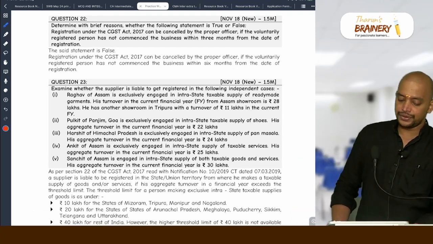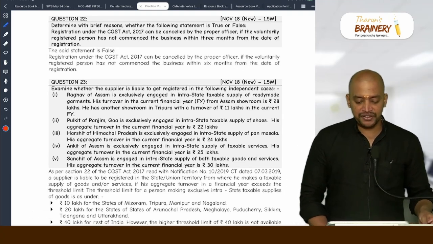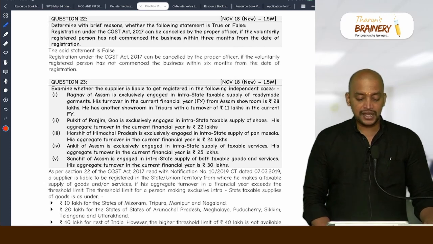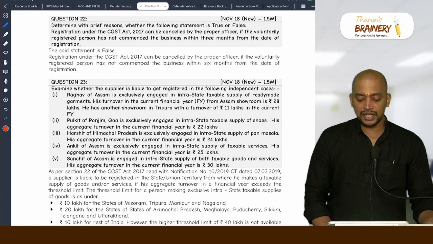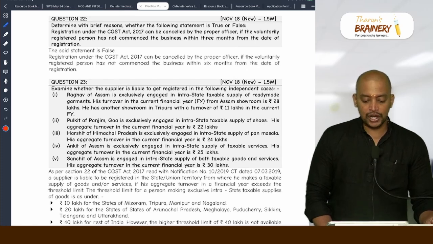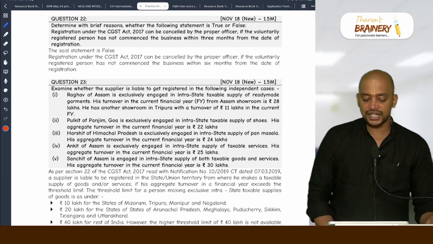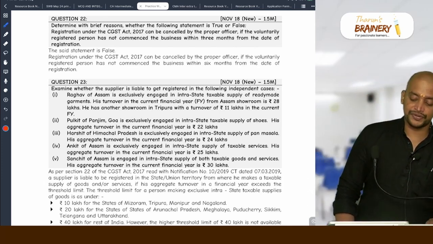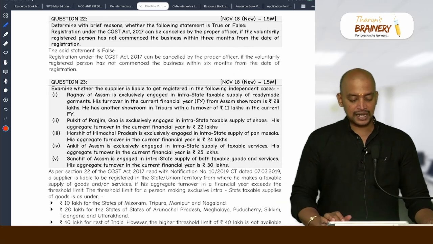Then question 22, determine with brief reasons whether the following statement is true or false. Registration under the CGST Act can be cancelled by the proper officer if the voluntarily registered person has not commenced business within 3 months from the date of registration. No, 6 months. The statement is false, it should be 6 months.